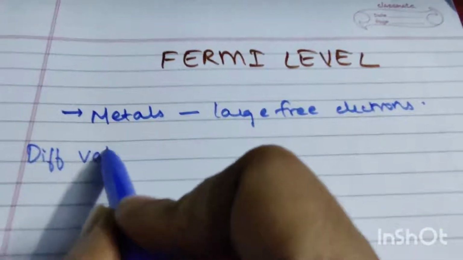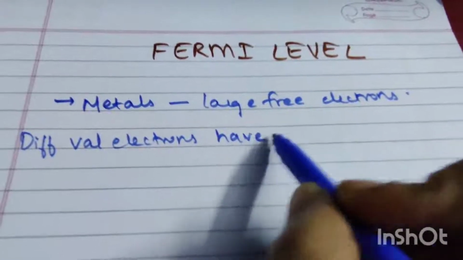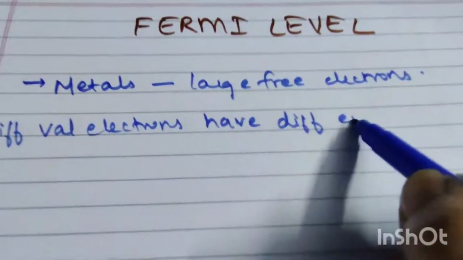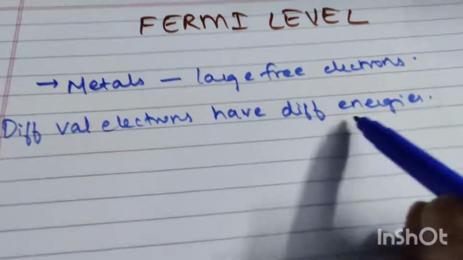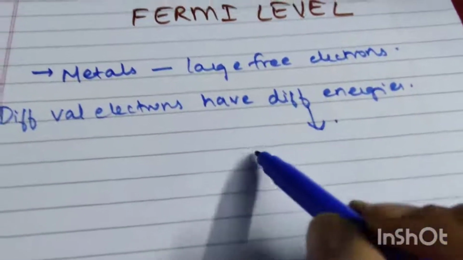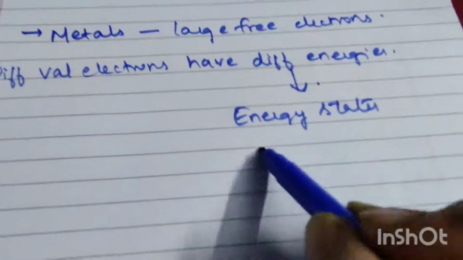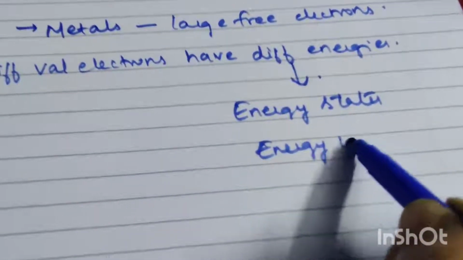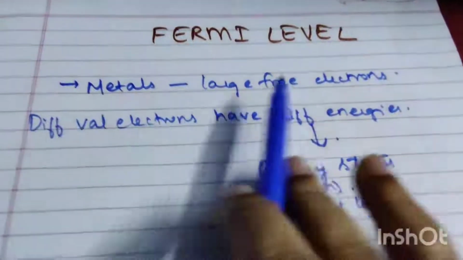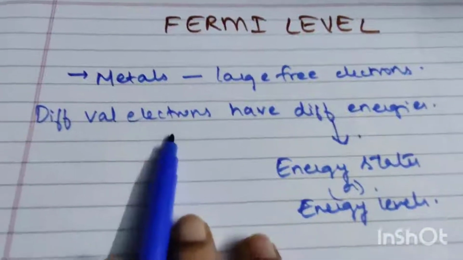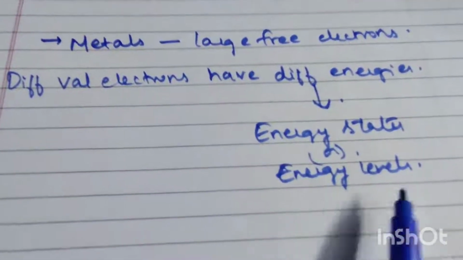Different valence electrons have different energies. So these different energies are nothing but some energy states or energy levels. So in metal these electrons will be more, and different valence electrons will have different energies. These different energies are called energy states or energy levels.